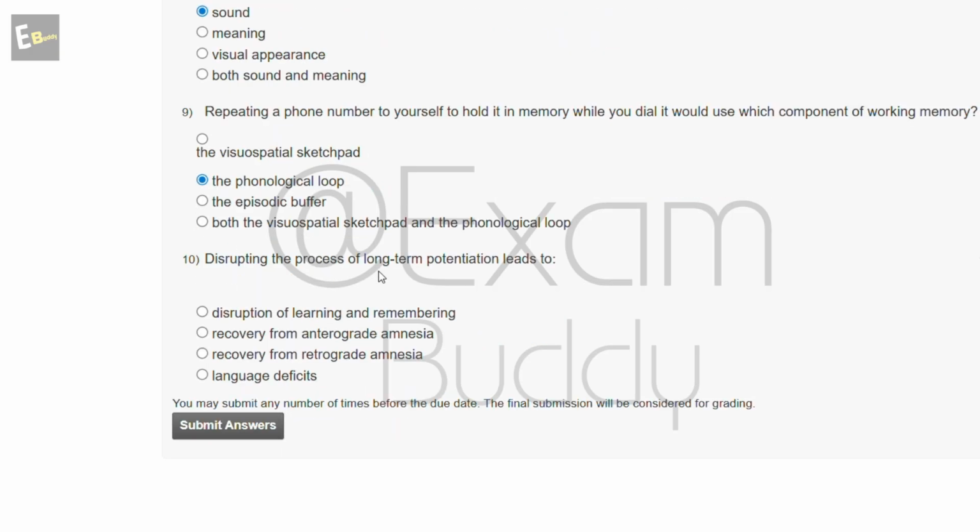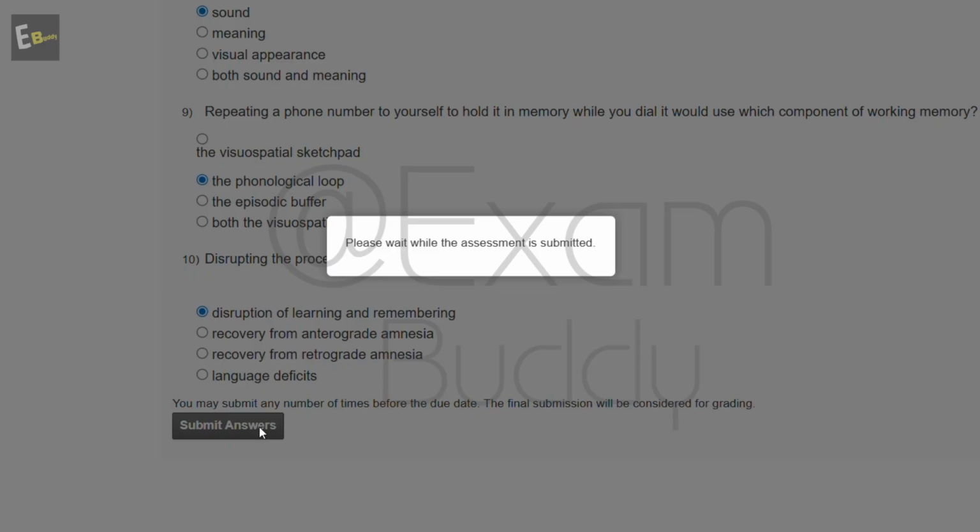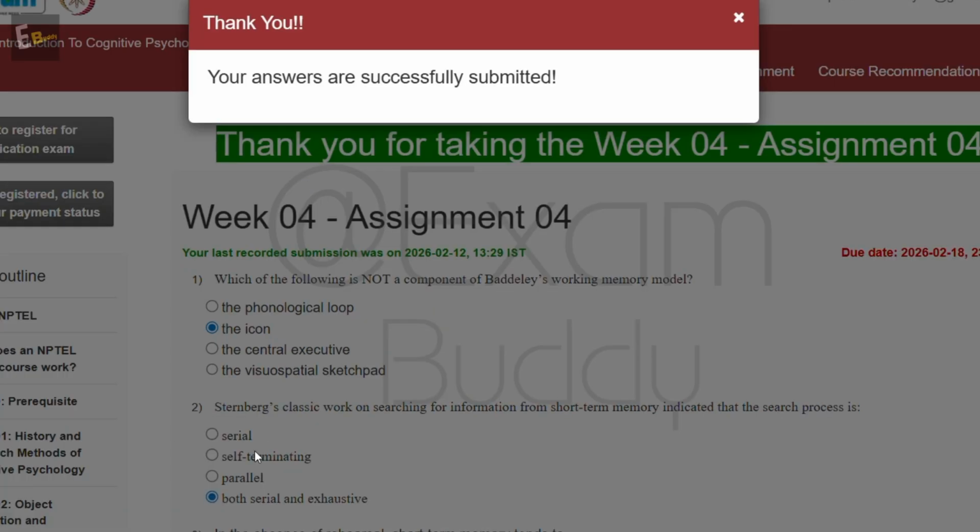Question number 10. Disrupting the process of long-term potentiation leads to option A, disruption of learning and remembering; option B, recovery from anterograde amnesia; option C, recovery from retrograde amnesia; option D, language deficit. And the answer is option A. So now we submit the answers. The answers are submitted successfully.